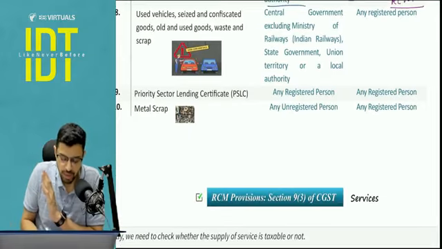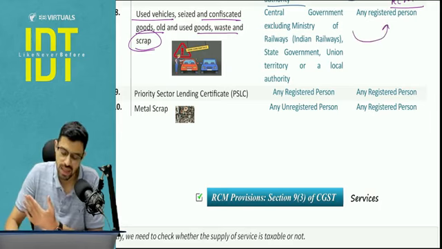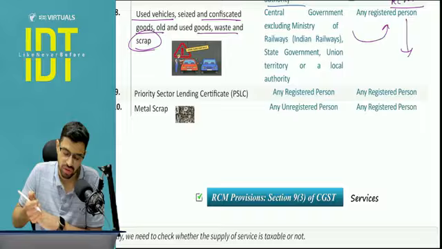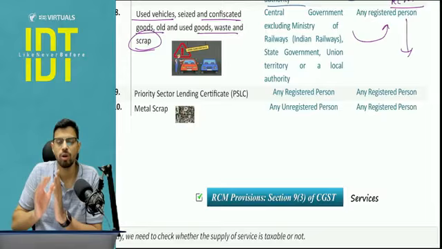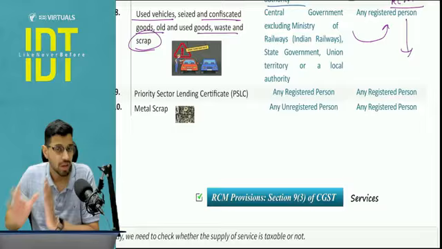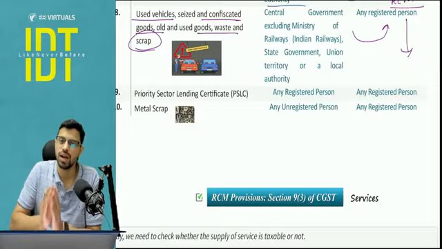Next, any used vehicle, any seized or confiscated goods, any scrap, when sold by government to any registered person has to pay under the reverse charge mechanism. A couple of points to be noted, everyone here. When I say government, I am only talking about the government, not the government authority, not the governmental entity. You know G and G, we covered that in chapter number 4. Government authority and government entity is not covered.